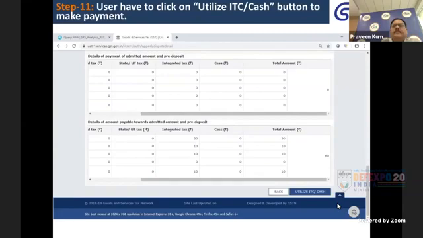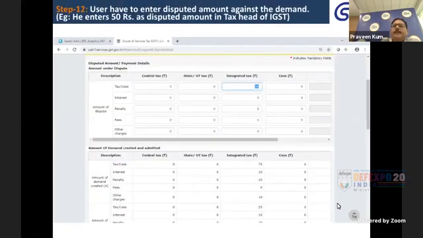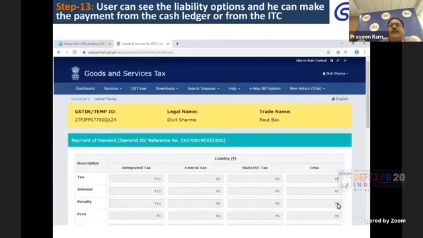Once these amounts are utilized from your cash ledger and or ITC ledger, the pre-deposit amount can be settled through ITC ledger or cash ledger. There is no restriction. It depends on you and the available amount in your cash ledger or ITC ledger. You can settle it.